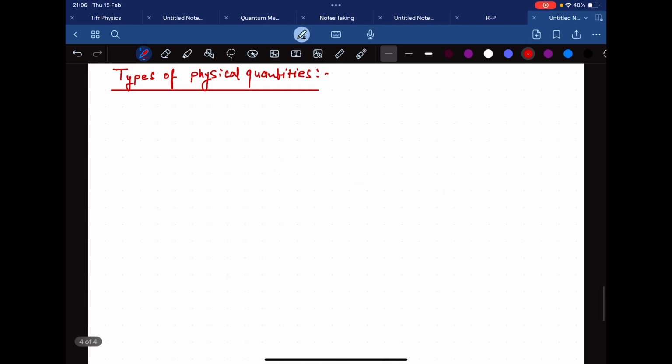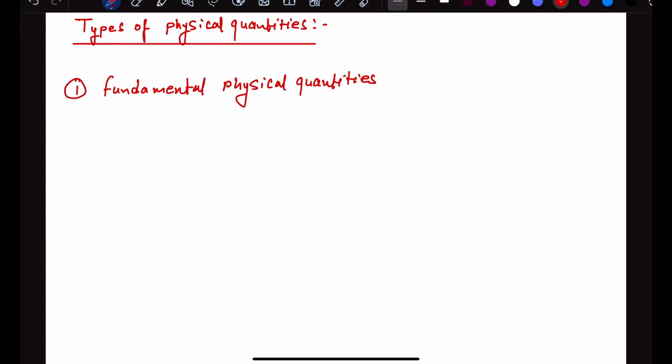The first one is the fundamental physical quantities. Now let's understand the meaning of the fundamental physical quantities. As from the name only we can say that these quantities are very fundamental. Something that is very fundamental means it is very basic. So if I want to learn all other quantities, I should know about these quantities, right? So I can say that the fundamental quantities are independent from all other quantities.